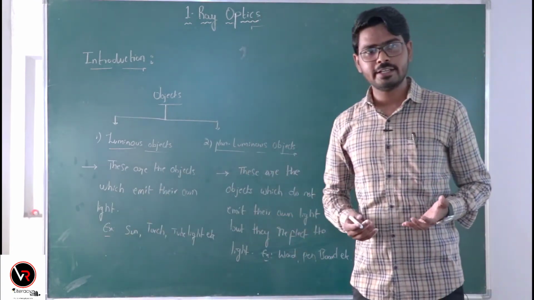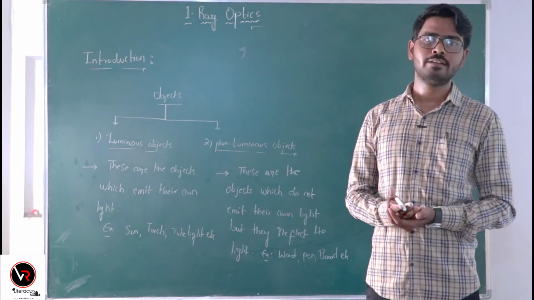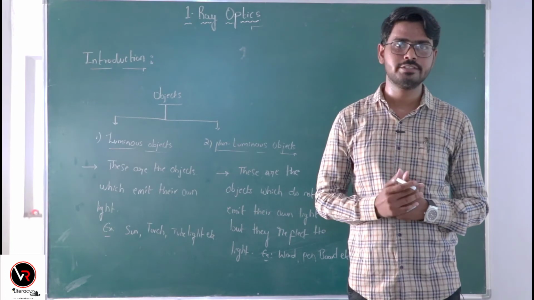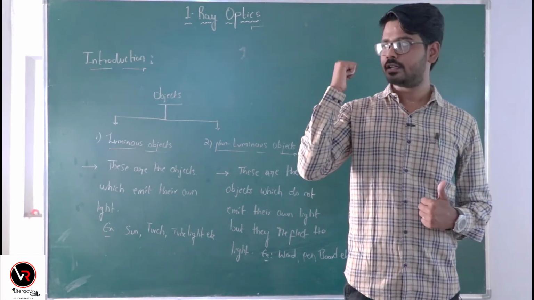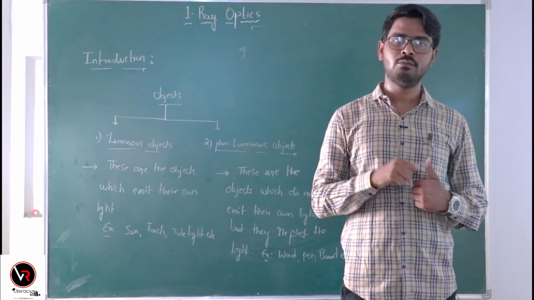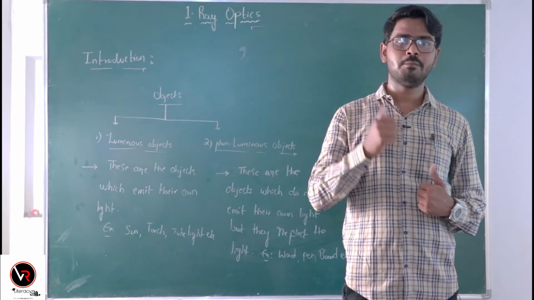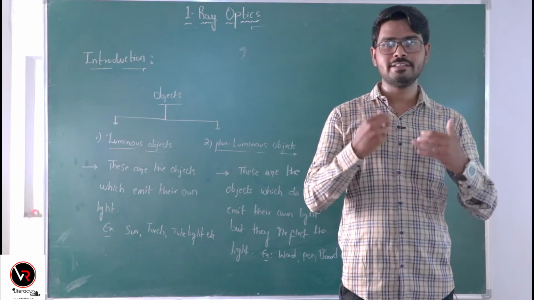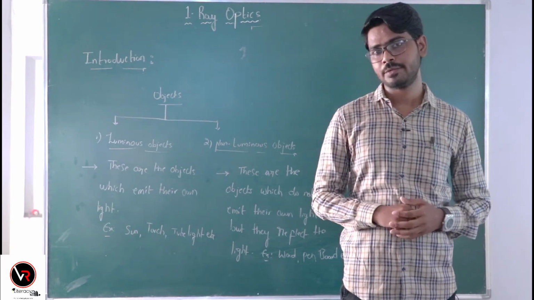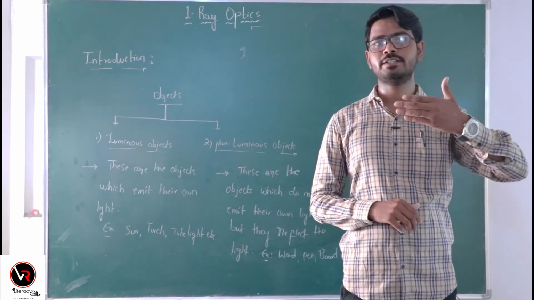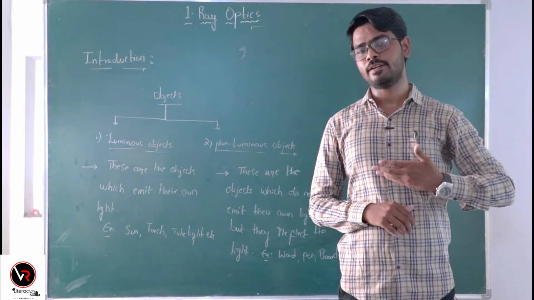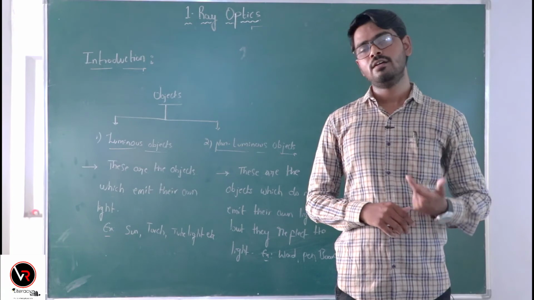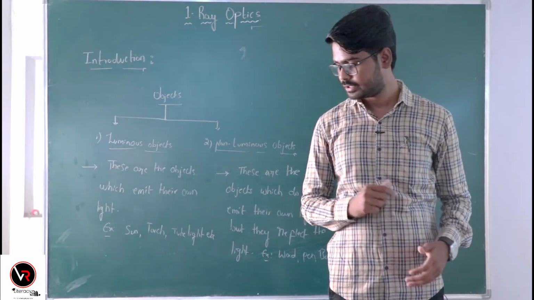Either the object emits its own light or reflects the light. We see objects only when light enters into our eye, otherwise we cannot see. For example, the board is behind me. Can I see it? No, because the light from the board is not entering into my eye. I can see only the objects which are in front of me, because the light from those objects, whether they emit or they reflect, is entering into my eye. That is why I see them, right?